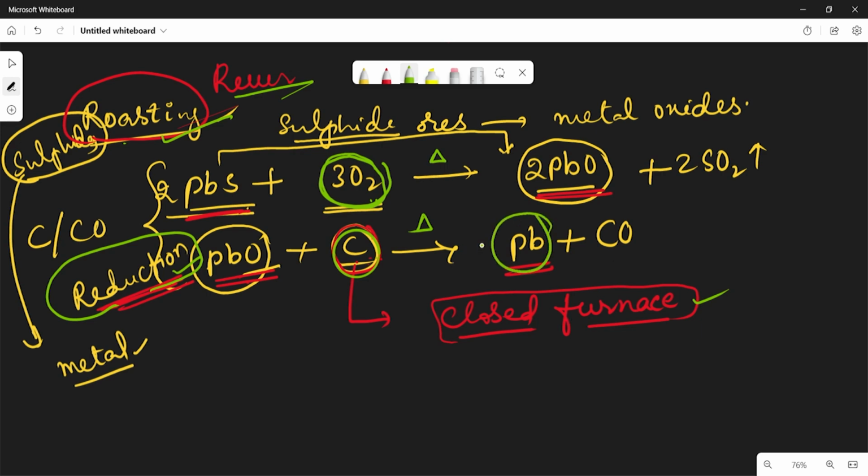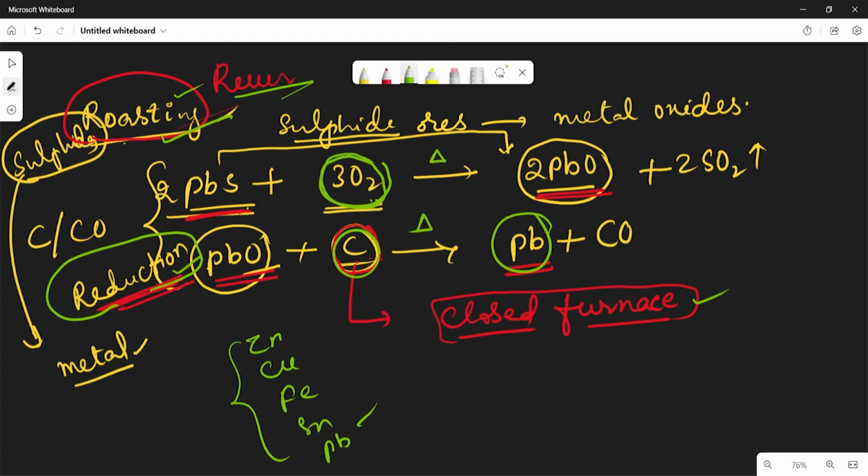This is one of the best methods to reduce the metals which are present in the middle of the activity series, like zinc, copper, iron, tin and lead. All these metals are extracted from their ores by the roasting and reduction method.